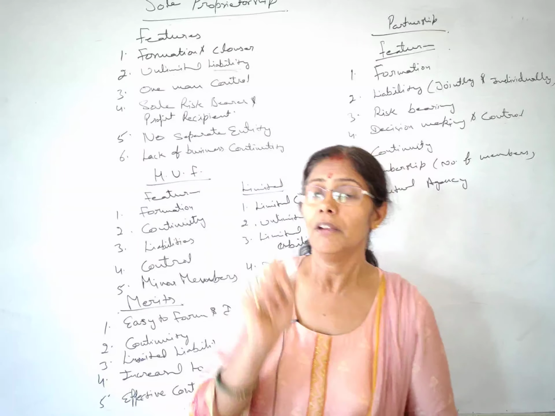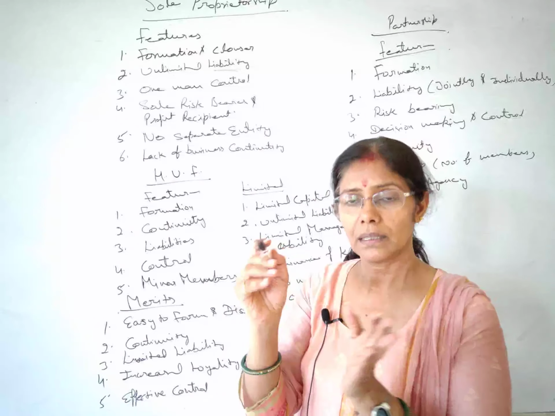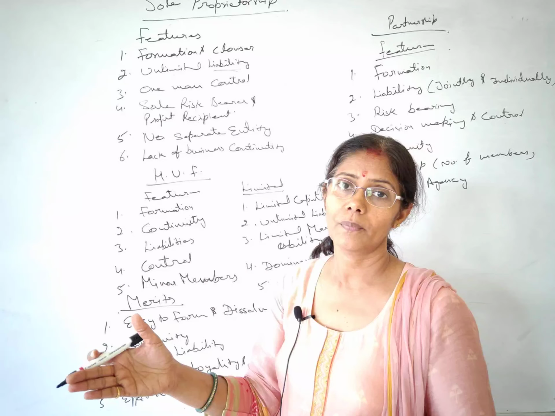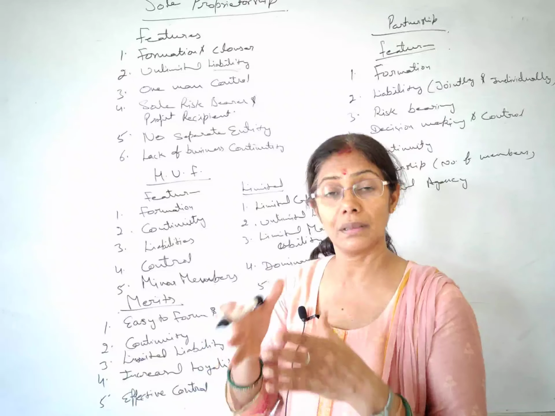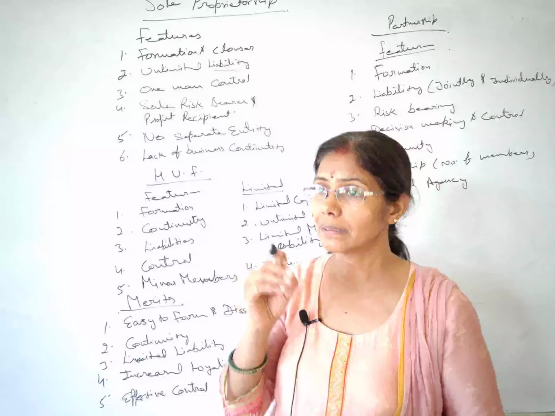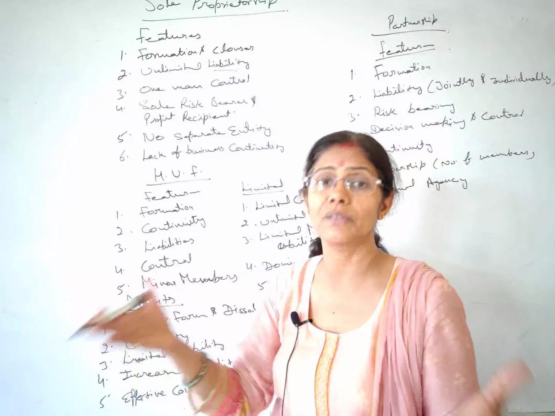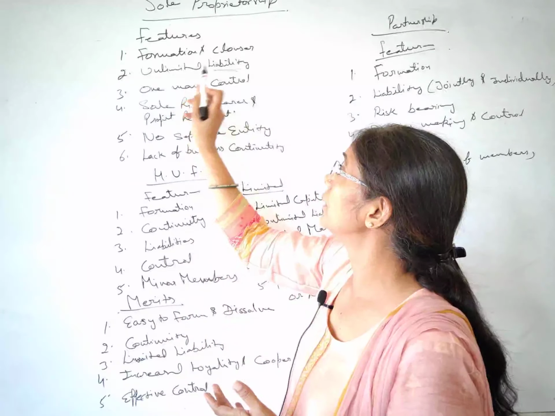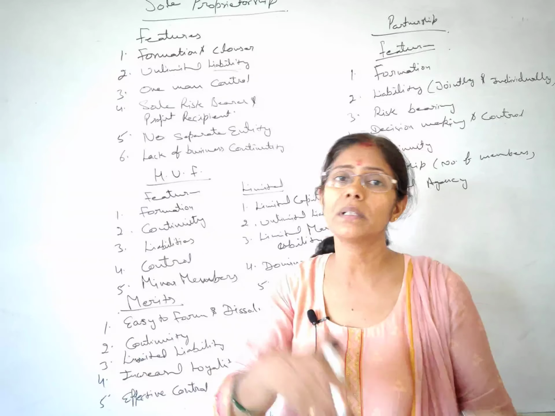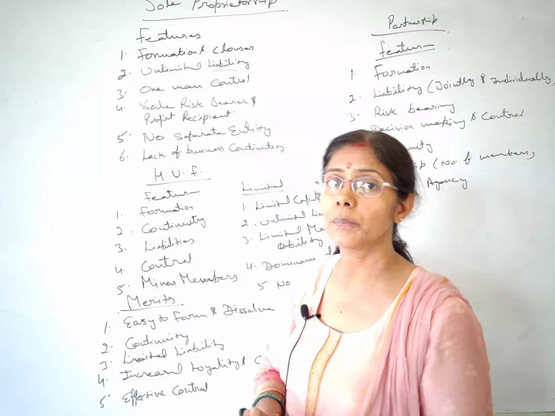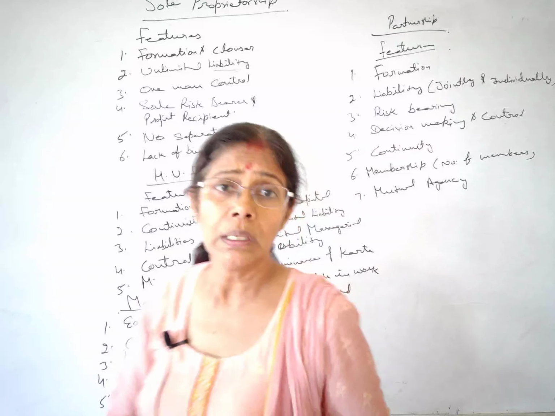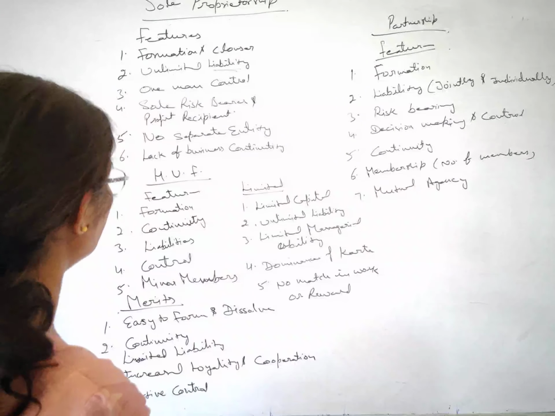In that case, when the business assets and business money are not sufficient to pay the business liability, the person has to use his personal property. The form of business organization where this happens is called unlimited liability. It means your liability is not confined to the business only; your personal property is also at stake. You have to use your personal property to pay the business liability. So in sole proprietorship we can say the liability is unlimited.